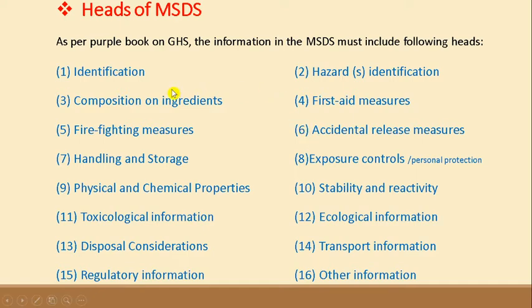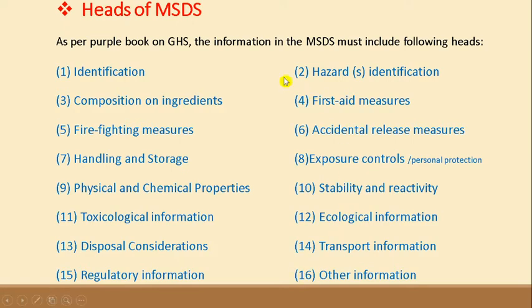It includes identification, hazard identification, composition on ingredients, first aid measures, firefighting measures, accidental release measures, how to handle and how to store, various exposure controls, different physical and chemical properties like melting point, boiling point, refractive index, and so many things, stability and reactivity, toxicological information, ecological information, how to dispose it, how to transport it, any regulatory information, and any other information.